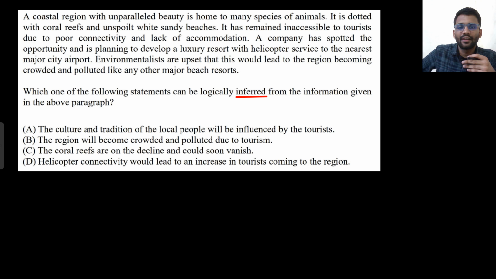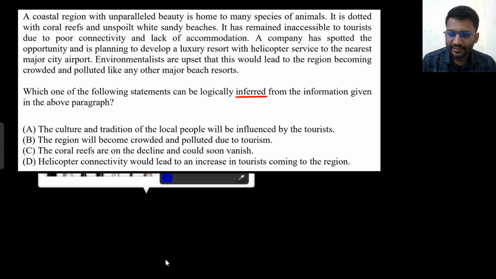It has remained inaccessible to tourists due to poor connectivity and lack of accommodation. A company has spotted an opportunity and is planning to develop a luxury resort with helicopter service to the nearest major city airport. Environmentalists are upset that this would lead to the region becoming crowded and polluted like any other major beach resorts. So what can be inferred?